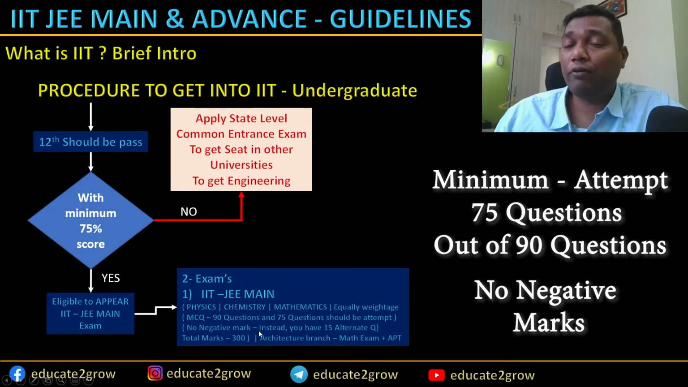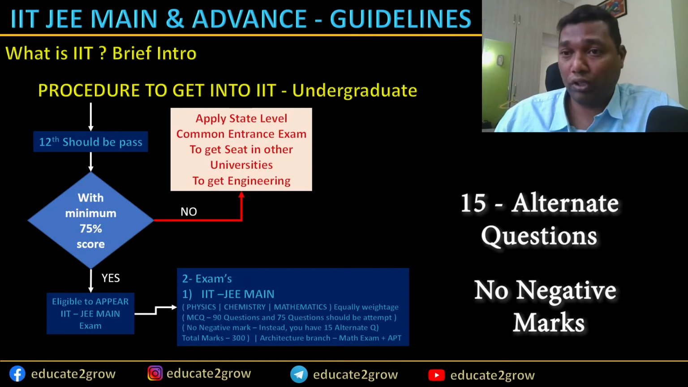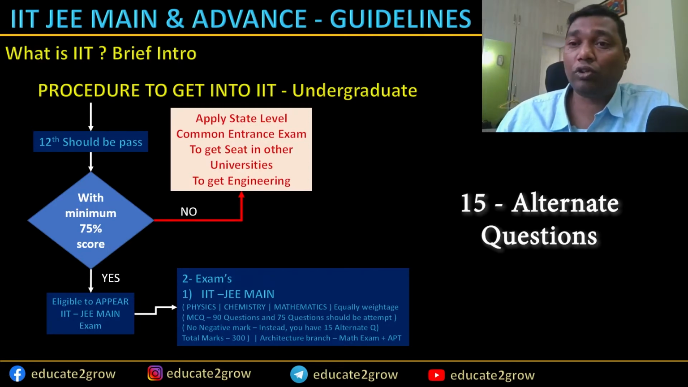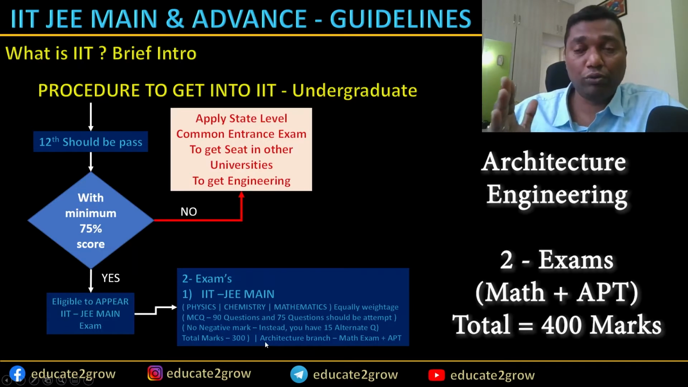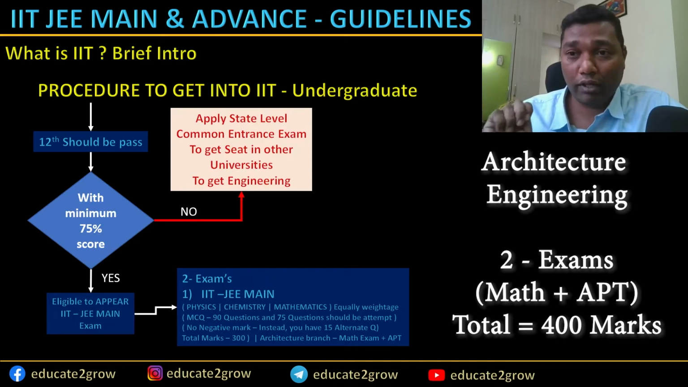Instead, you have 15 alternate questions to attempt. That is how it is, and total marks would be around 300. And for the architectural branch, those who have opted for it have to write 2 examinations. One is mathematics and one is aptitude test. Both together make a 400 marks question paper. So that's how it is.